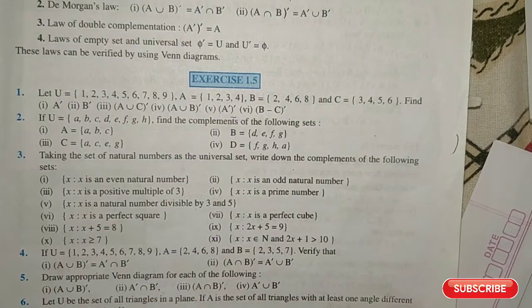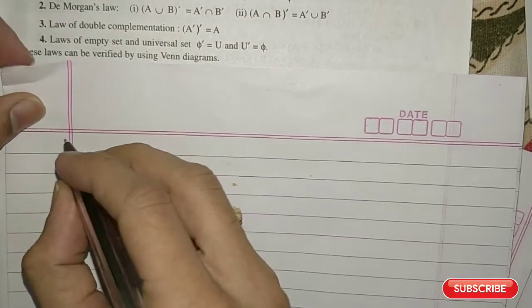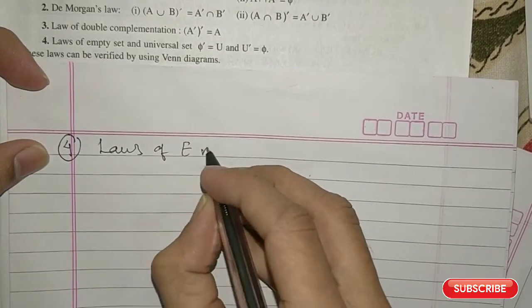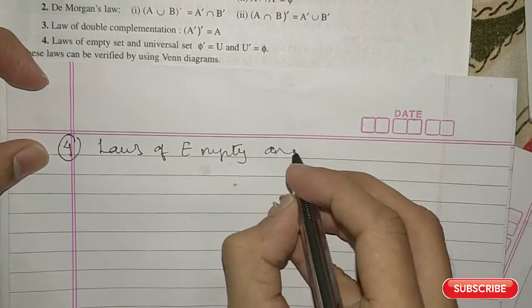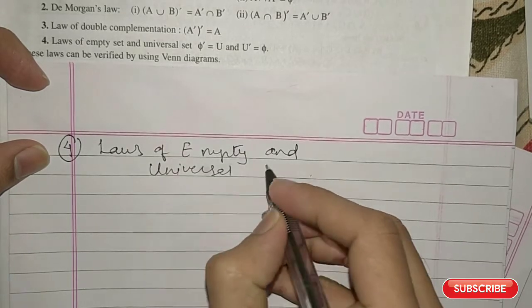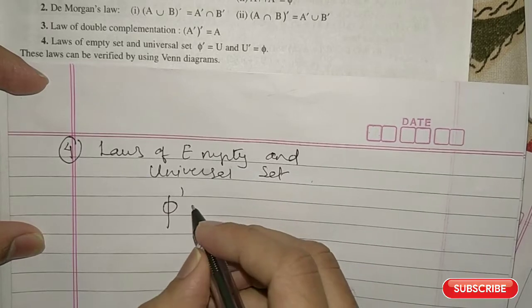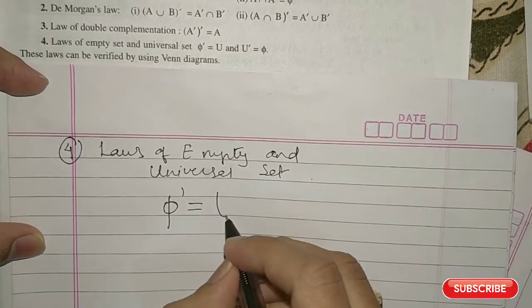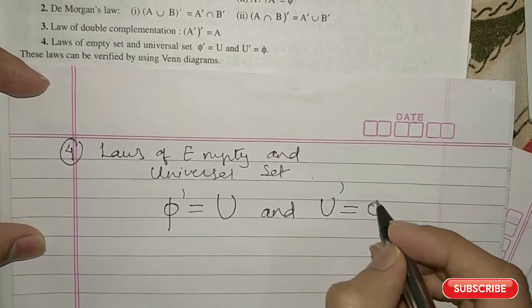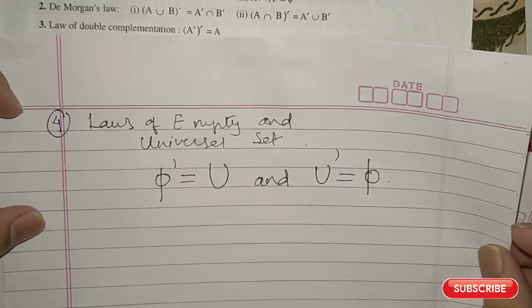So the first law is: the empty set complement is U, and U complement is the empty set. So these are the laws.